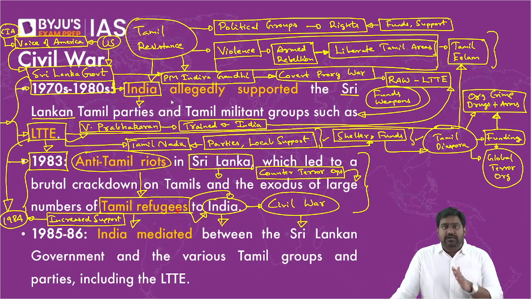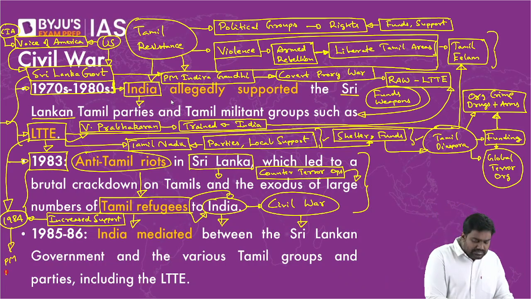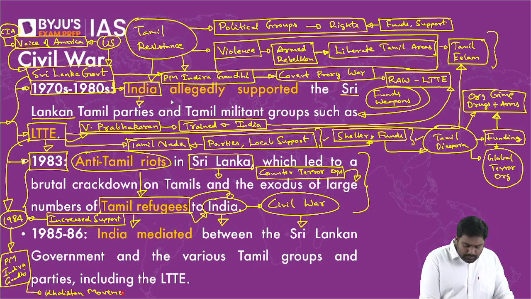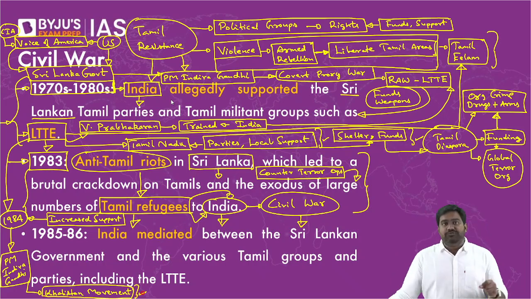And in the same year, there was another devastating event, that is, Prime Minister Indira Gandhi was assassinated because of the Khalistan terror movement. Because of the Khalistan movement, which was Pakistan's covert war against India, her own Sikh bodyguards, who were radicalized by Khalistan ideology, assassinated the Prime Minister. This was revenge for Operation Blue Star.